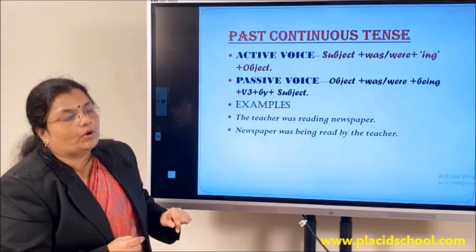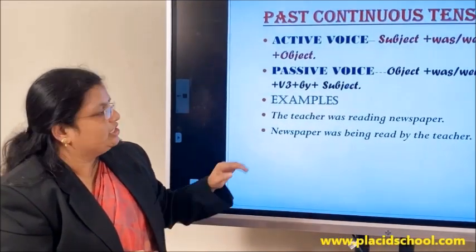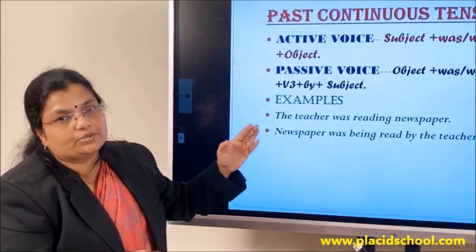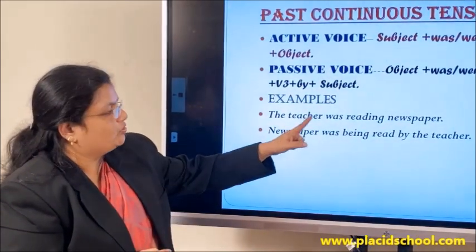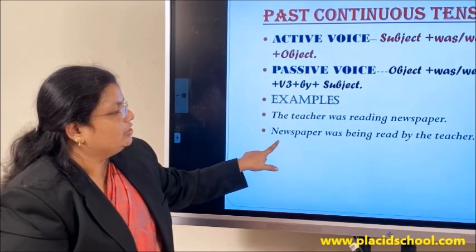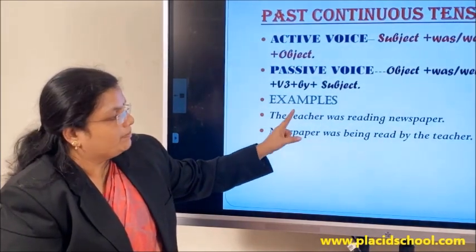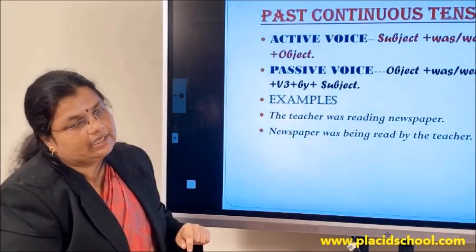Let's look into an example. The teacher was reading newspaper. The teacher is the subject. Was reading what? Newspaper. Newspaper is the object there. So we bring the newspaper to the beginning: Newspaper was being read by the teacher.